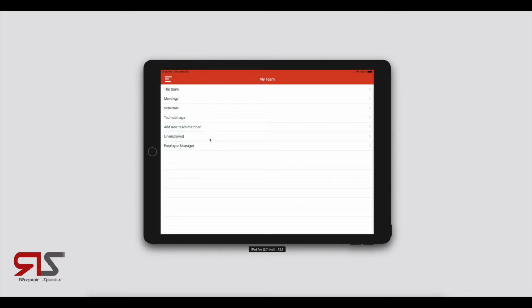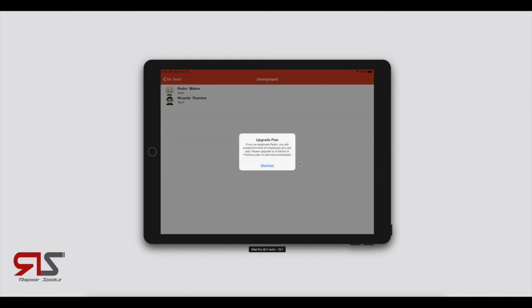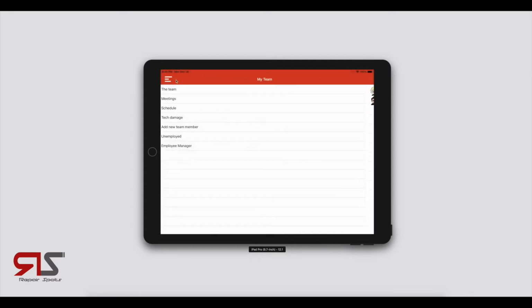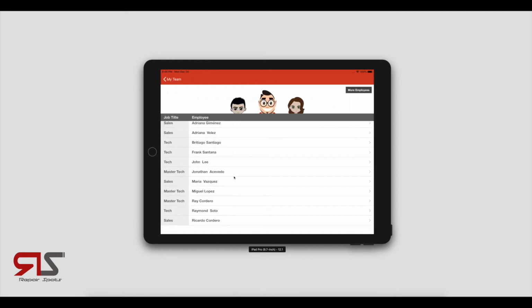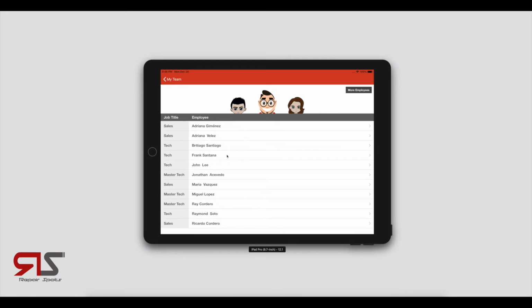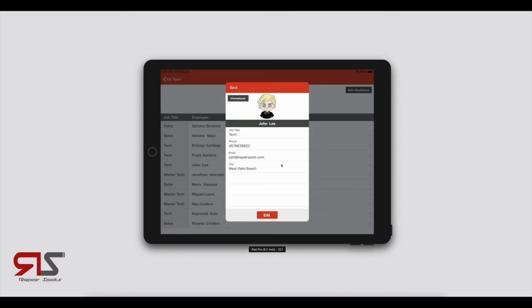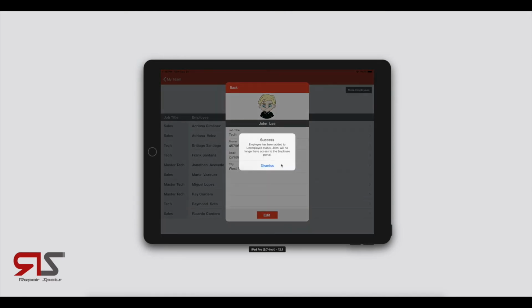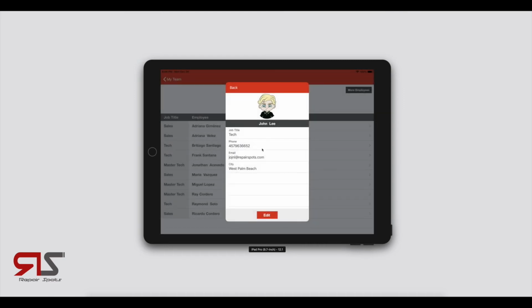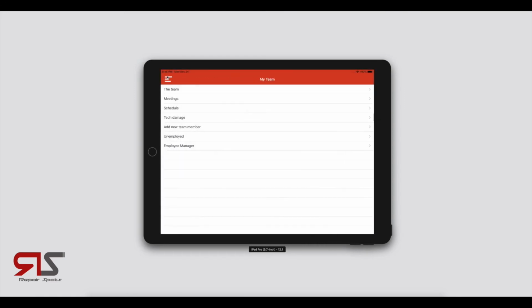If you've unemployed any employee, you can go and view them and you can re-employ them. You have to update the plan if you already consumed all your employees. So let me just go to our employee management. We're going to select one of our employees and we're going to unemploy them. Once we unemploy an employee, they're going to lose access to the app, so they'll be logged out. If we go to unemployed, we can view the employee and we can just re-employ.